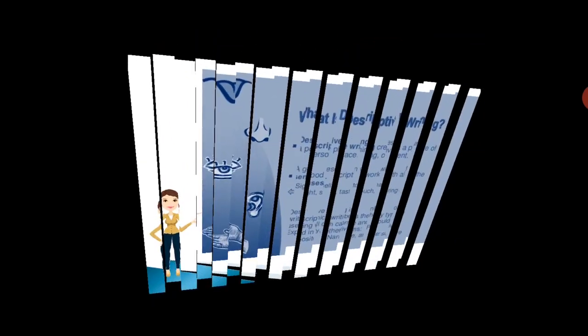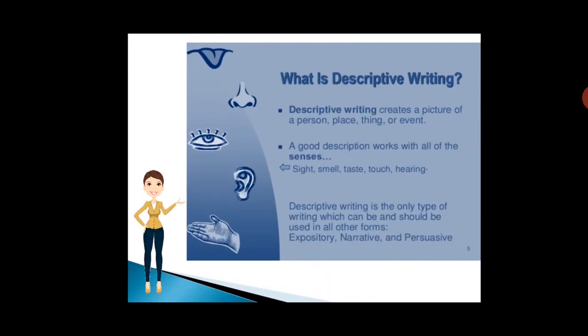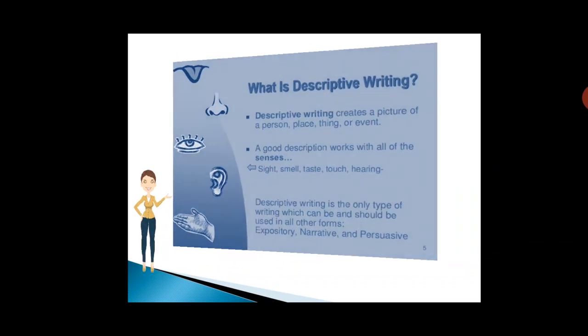Now let's first move on to descriptive writing. Descriptive writing creates a picture of a person, place, thing or event. A good description works with all of the senses. That is, you have to gather stimuli from all your five senses: sight, smell, taste, touch and hearing. Descriptive writing is the only type of writing which can be and should be used in all the other forms, that is the expository or narrative or persuasive.